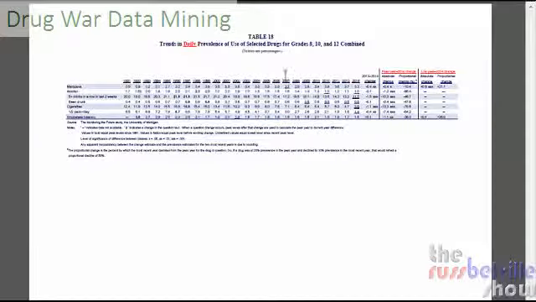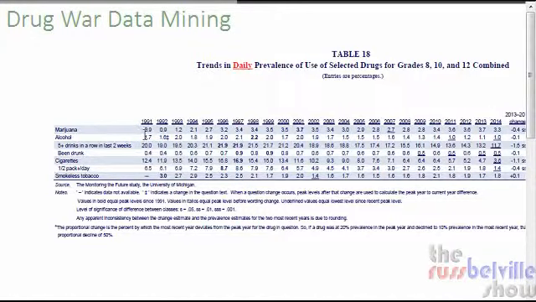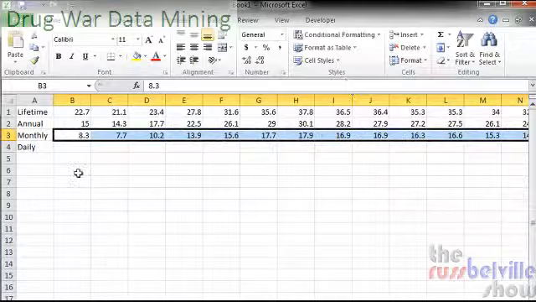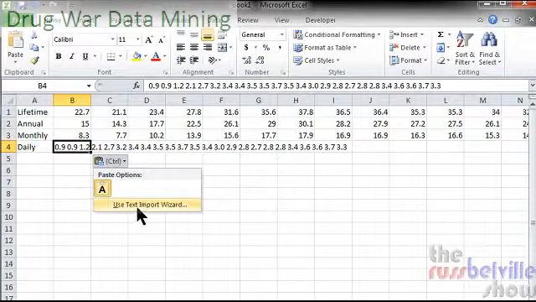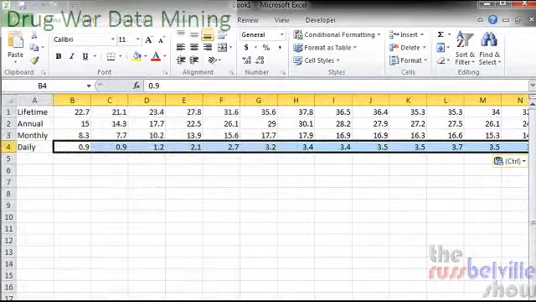And our final set of numbers, the daily numbers, I'll zoom in just a little bit so we can see our daily use numbers from 1991 through 2014 for all combined grades. Right click and paste. And then we can use the text import wizard and finish.